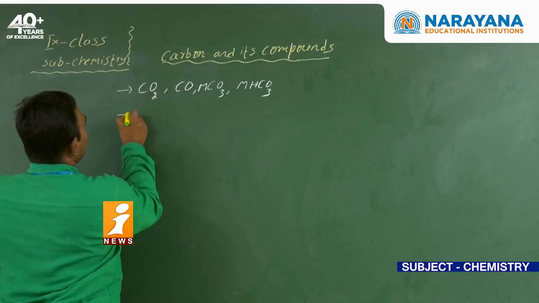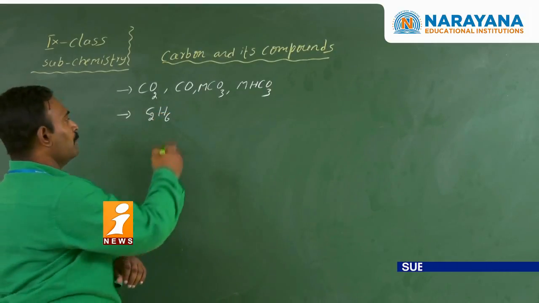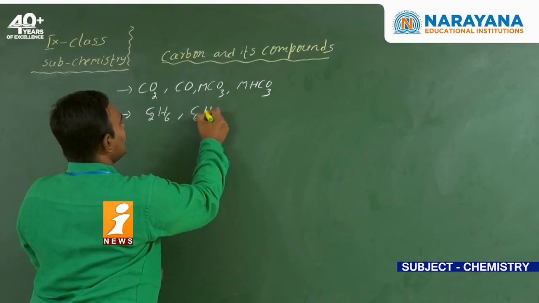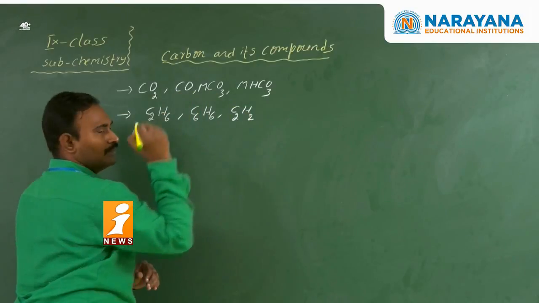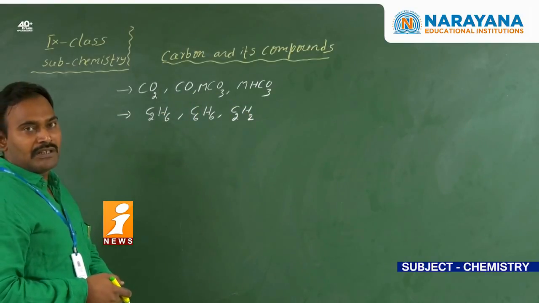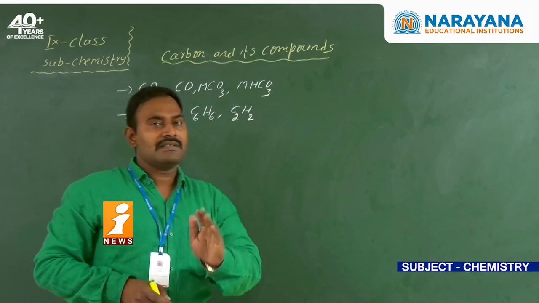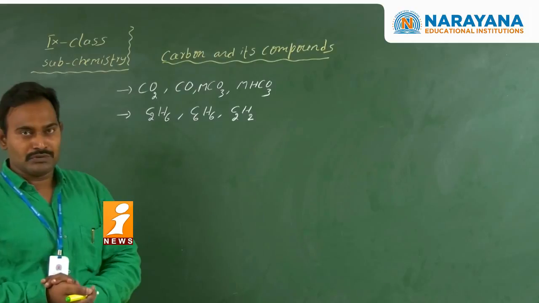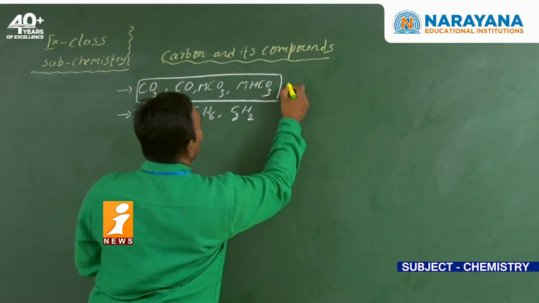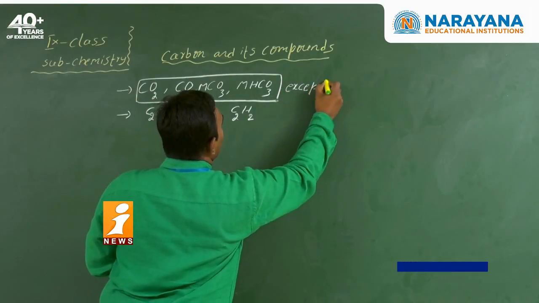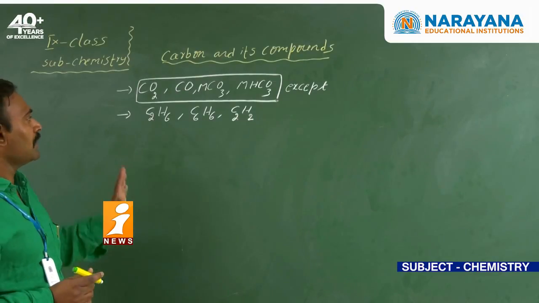Suppose you take ethane, formula C2H6, benzene, formula C6H6, or ethyne, formula C2H2. All these compounds come under the carbon compounds. These excepted compounds we will not consider as carbon compounds, and all the remaining compounds of carbon are known as the carbon compounds.